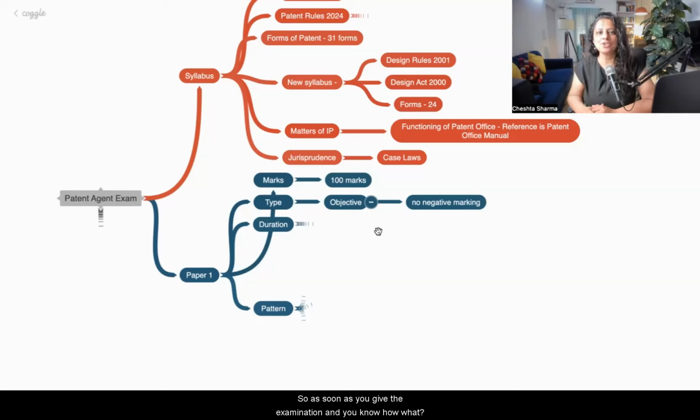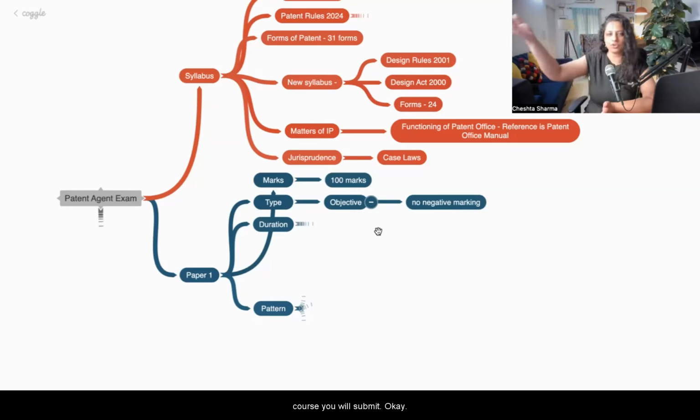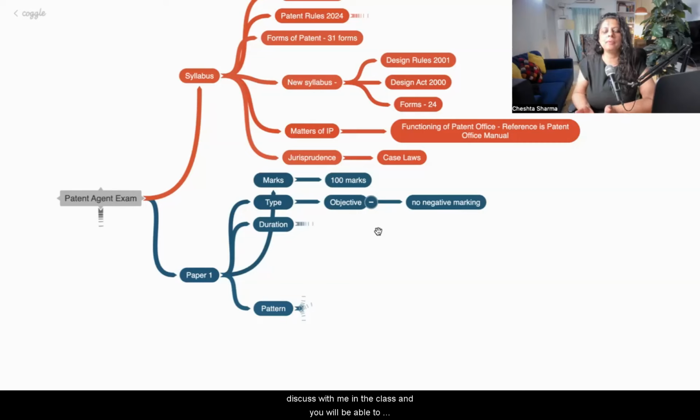So as soon as you give the examination and you know how many answers you have marked, you can calculate how many marks you are going to get. Are you understanding this point? If yes, type yes. So in the OMR sheet, one will be the master copy, which of course you will submit. And one copy you will get a chance to take home, check your answers, tally your answers, discuss with me in the class, and you will be able to calculate your marks even before the result comes. So you will know in paper 1 how many marks you are getting.